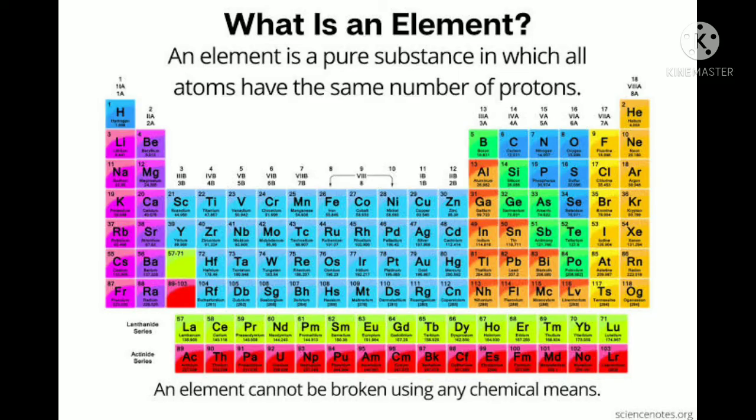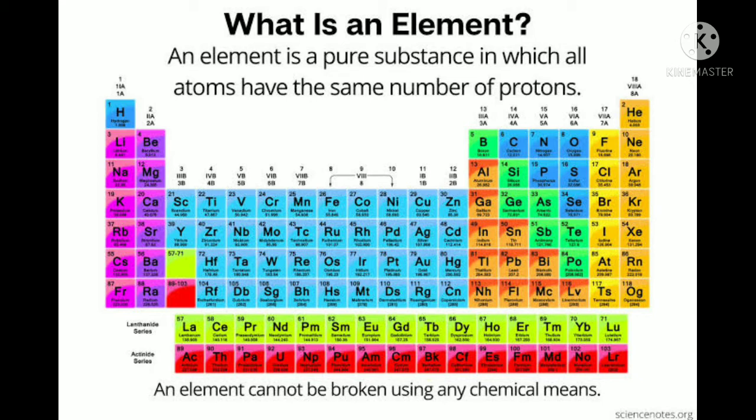So an element is what? This is a pure substance in which atoms have the same number of protons. Okay, we know that we have protons, electrons and neutrons, isn't it? But the protons will have the same number in the atoms. The atomic number you get of the element is the same as the number of protons.